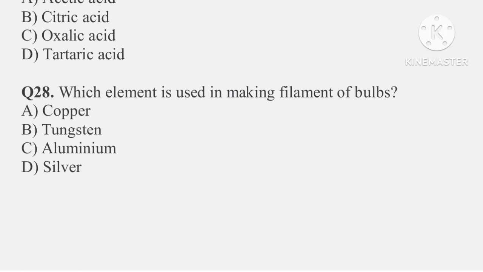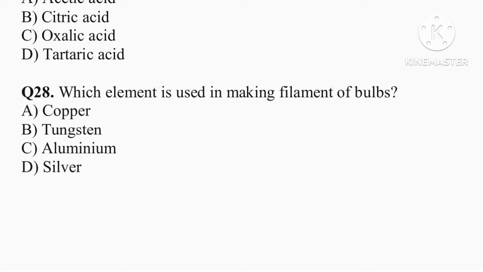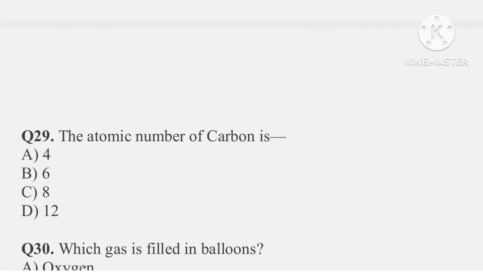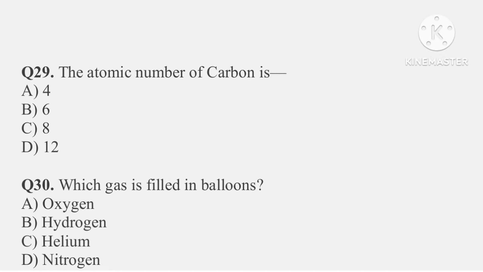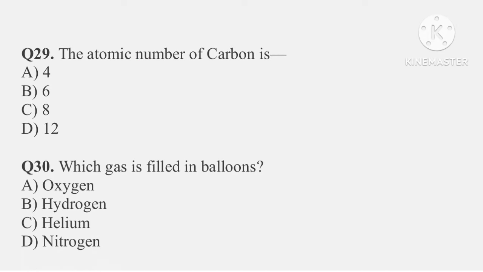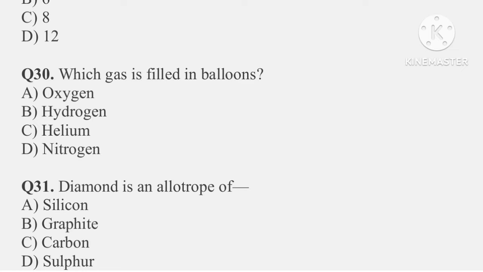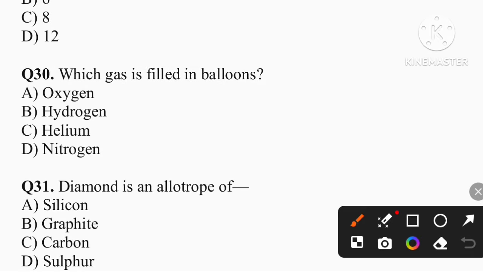Next question, question number 28. Which element is used in making filaments of bulbs? So the correct answer is tungsten, that is option B. Question number 29. The atomic number of carbon is 6. Option B is the correct answer. Question number 30. Which gas is filled in balloons? So the correct answer is option B, that is hydrogen.